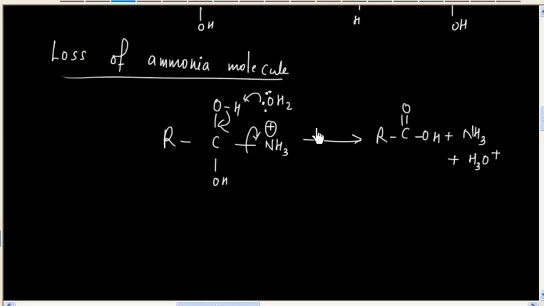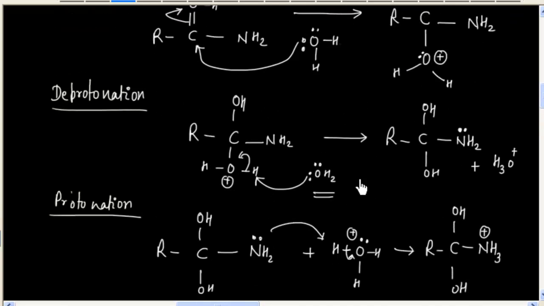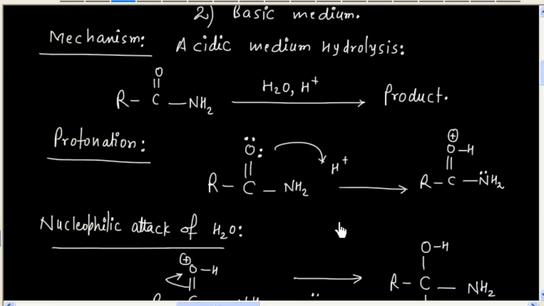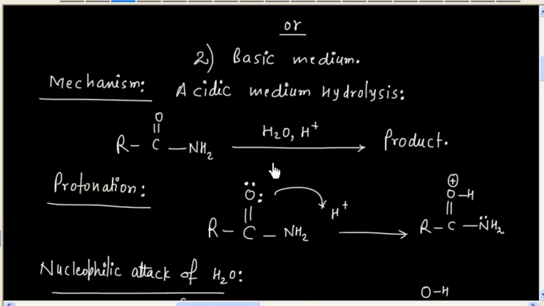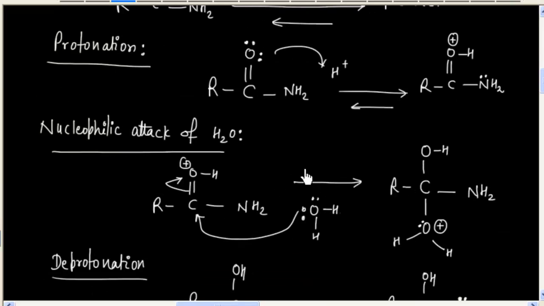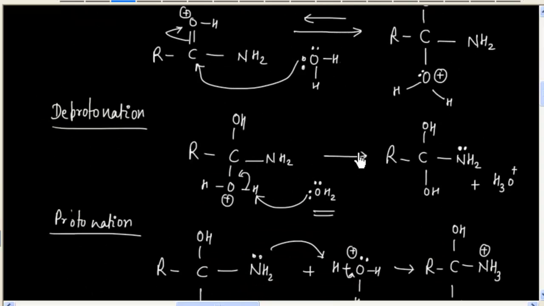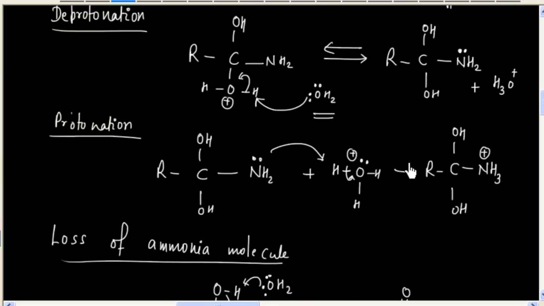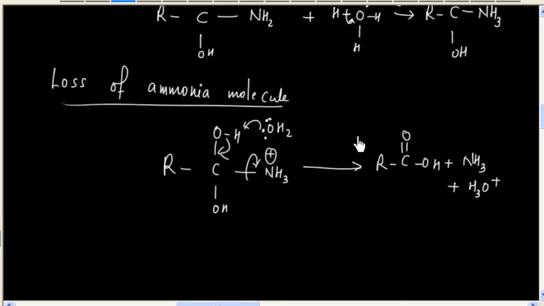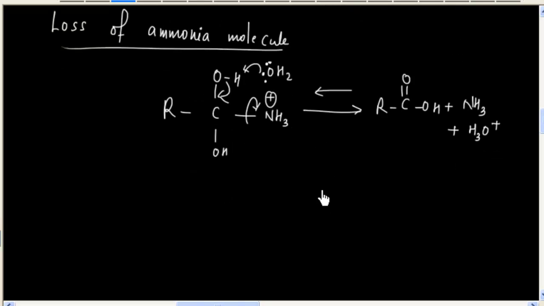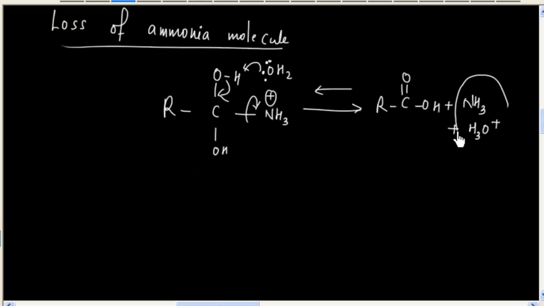These all steps are reversible. So whatever the steps we have written, these all steps are reversible. But the last step, that is reaction of NH3 with H3O plus, is simply acid base reaction, and this step is not reversible.